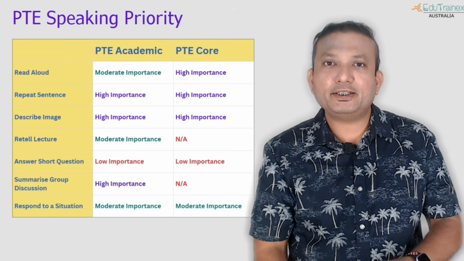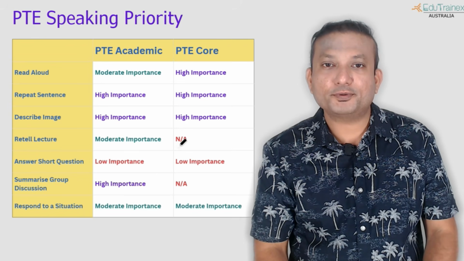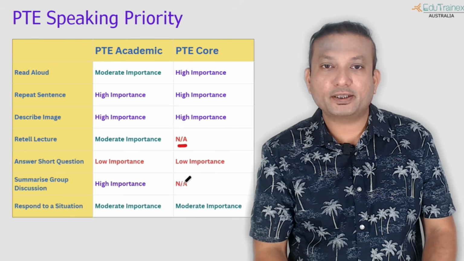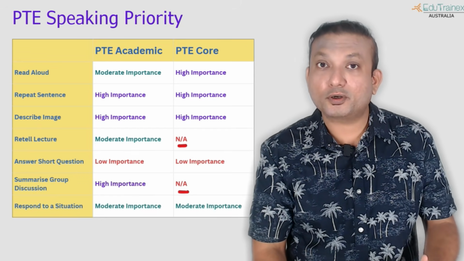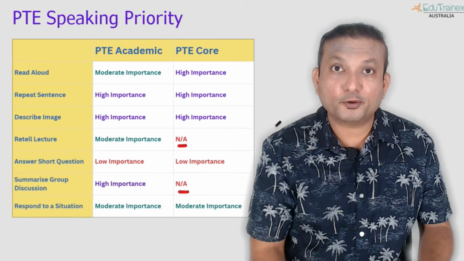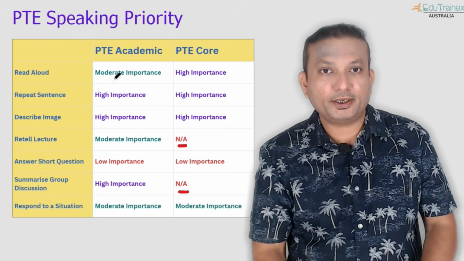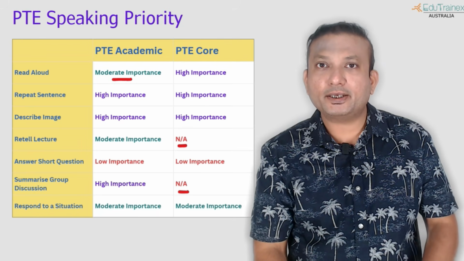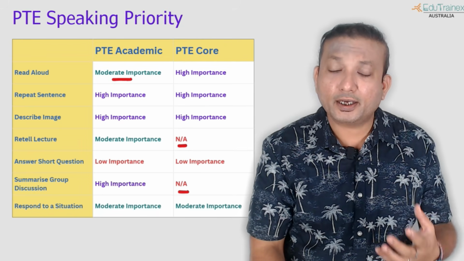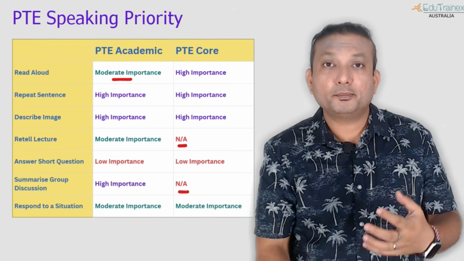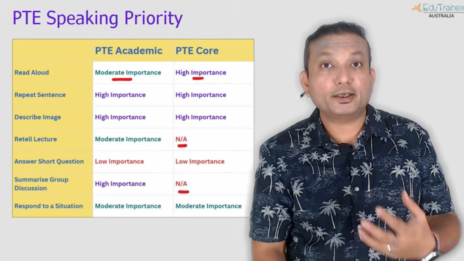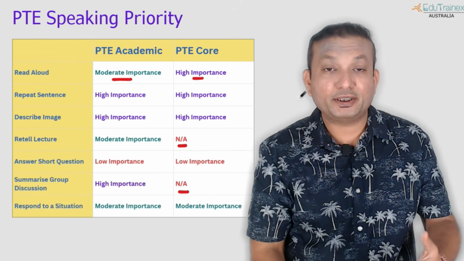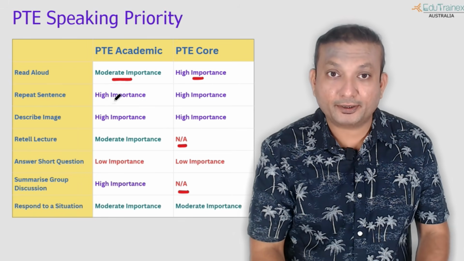So if you see the PTE speaking questions, there are two questions which are not part of the core exam, which are retell lecture and summarize group discussion. These are not important or not part of your exam. Let's talk about read aloud. Read aloud for academic exam is moderately important. I'll show you the weightage shortly, but just take note. Whereas for core exam, it's very, very important. It contributes a lot of score to your speaking and to your reading. We'll come to that shortly.